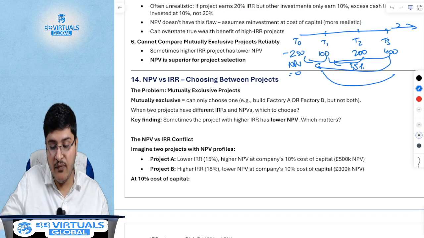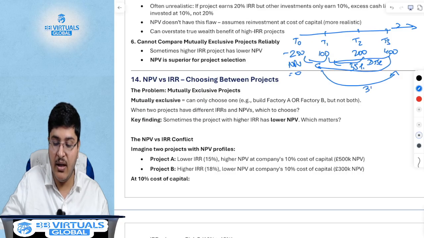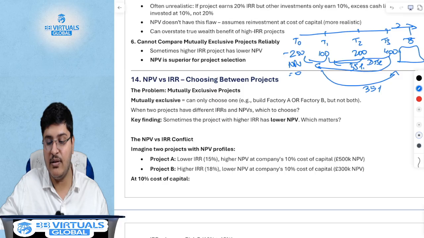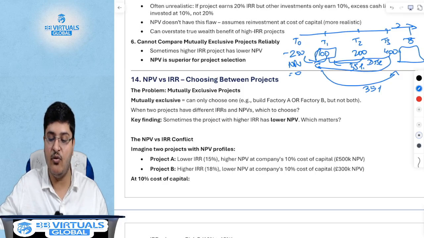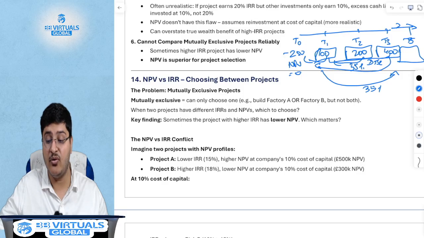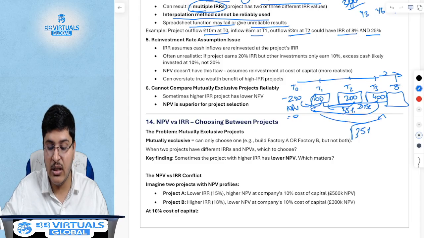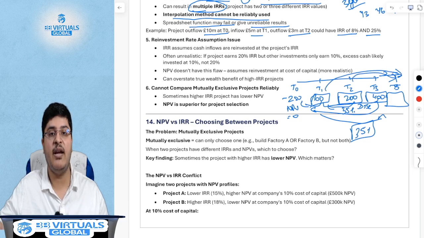The opposite of discounting: if this is discounting, which is the arrow towards here, if you actually compound everything at 35%, at T5 this is some number that you will achieve at the end of 5th year. So you will compound 100 rupees for 4 years, 200 rupees for 3 years, 400 rupees for 2 years, and so on and so forth. So what IRR assumes is that 35% is the rate at which you keep earning interest or income from T1 to T5, T2 to T5, and so on and so forth.